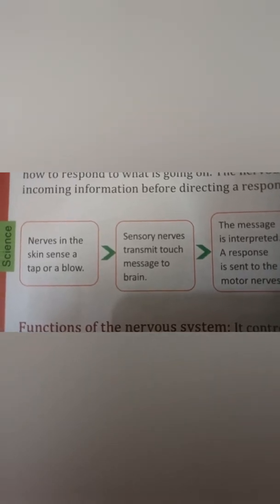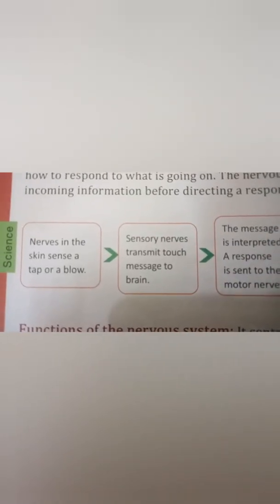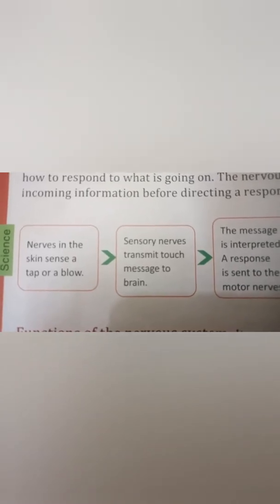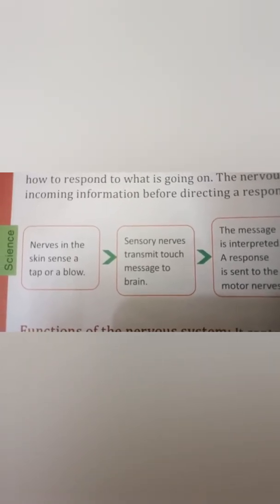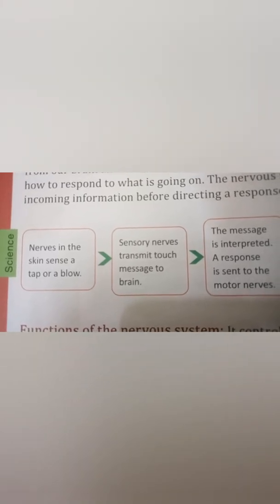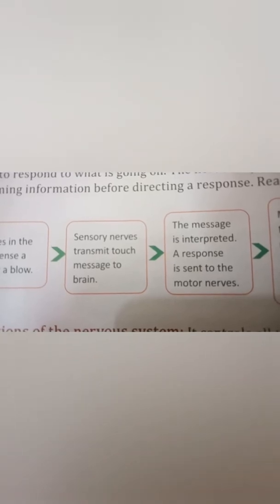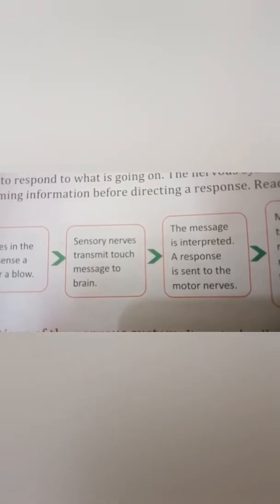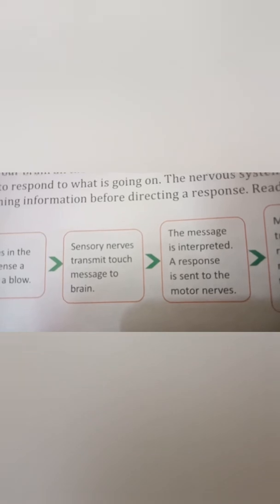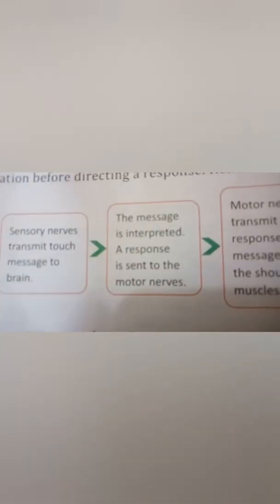Okay, one more example I want to give you regarding the working of the nervous system. You can see nerves in the skin sense a tap or a blow. For example, if anything is happening around you, then immediately sensory nerves transmit a touch message to the brain. That means sensory nerves will tell the brain that something is touching. After that, the message is interpreted.